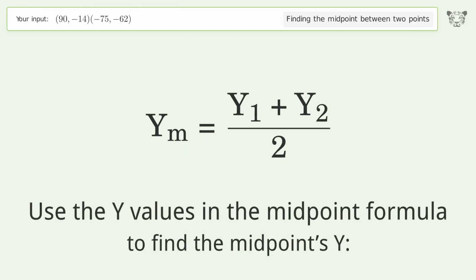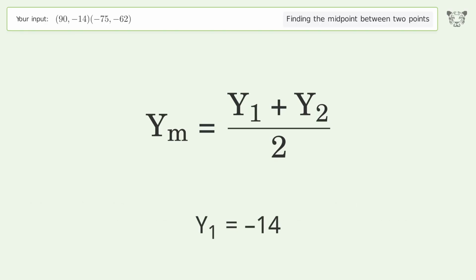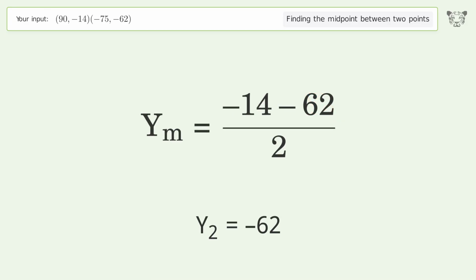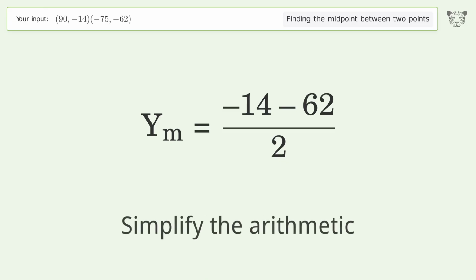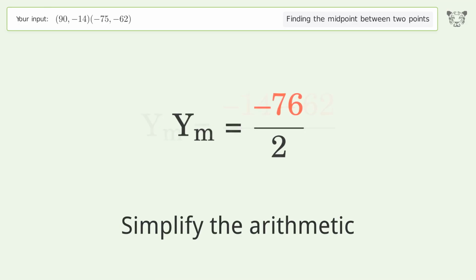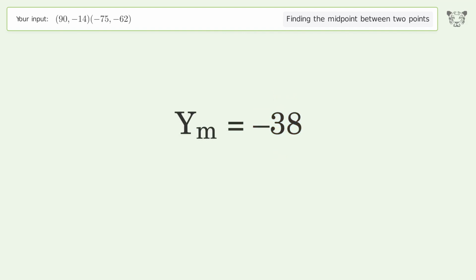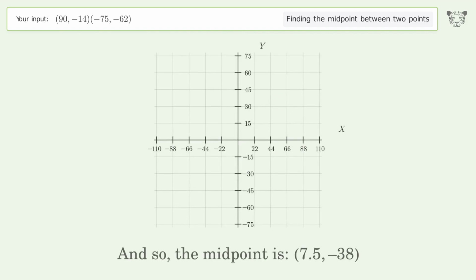Use the y values in the midpoint formula to find the midpoint's y. y1 equals -14. y2 equals -62. Simplify the arithmetic. And so, the midpoint is 7.5, -38.